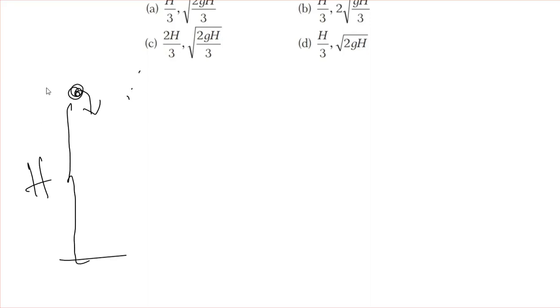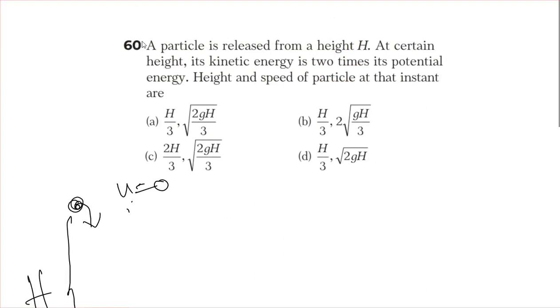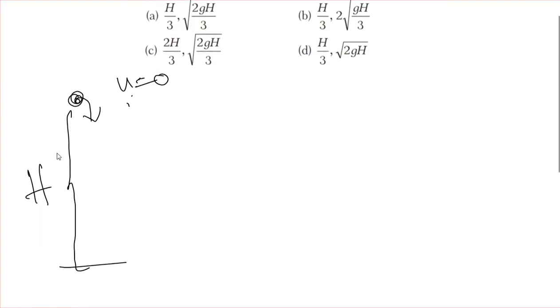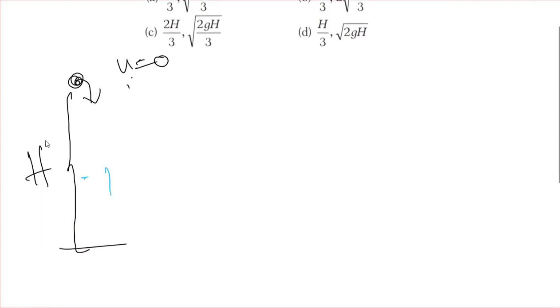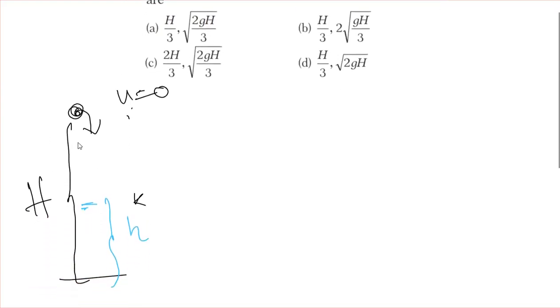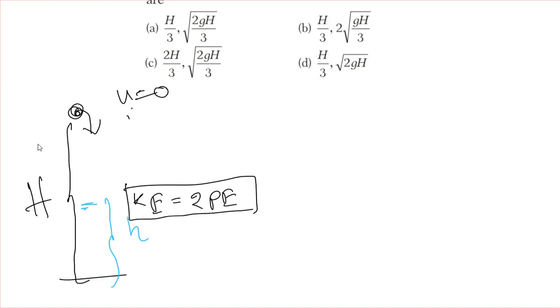Okay, so initially u is 0, initial velocity, and question में क्या कहा गया है, that at a certain point its kinetic energy is 2 times of its potential energy. एक पॉइंट में आके उसका जो काइनेटिक एनर्जी है, उसका पोटेंशियल एनर्जी डबल हो रहा है. Let's assume at this point, okay, so this is h from ground. So from ground, at this point, this relation is satisfied, that is kinetic energy is 2 times of its potential energy.